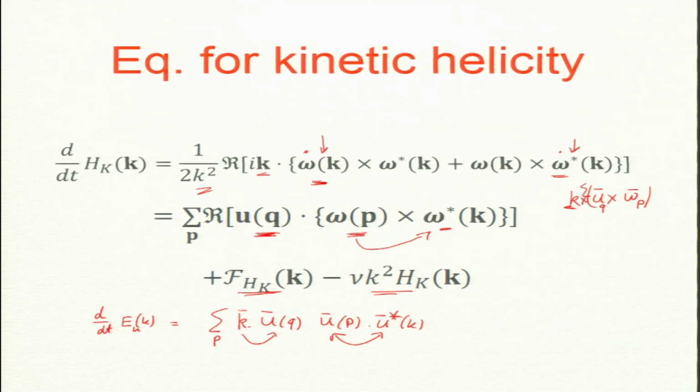So, this is for kinetic energy, and we will visit them when we want to derive the formulas for energy transfers and helicity transfers and so on. So, about enstrophy. Enstrophy by definition is mod omega k squared. Helicity is the only thing where you need to be careful, it is u dot omega star, but this is omega squared. So, it is just mod omega k squared. So, this is what you got, omega k squared.